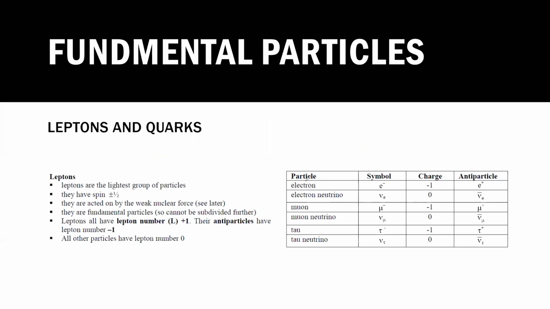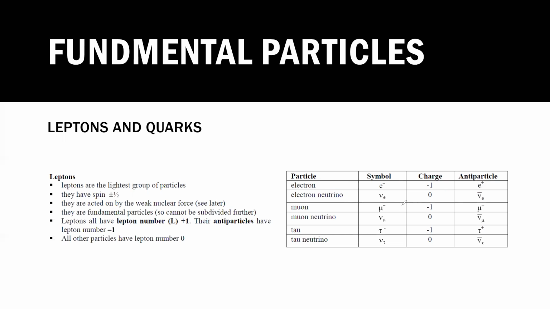So these are the fundamental leptons. You have to learn the names of each lepton: electron, electron neutrino, muon, muon neutrino, tau, and tau neutrino. These are particles, and there will be antiparticles of them. For example, what will be the antiparticle of the electron? It will be the positron. What will be the symbol for the positron? You can write e bar or e plus. What will be the charge of the positron? It will be positive.